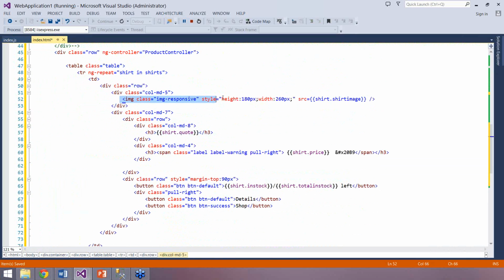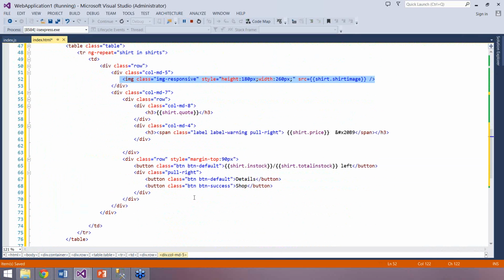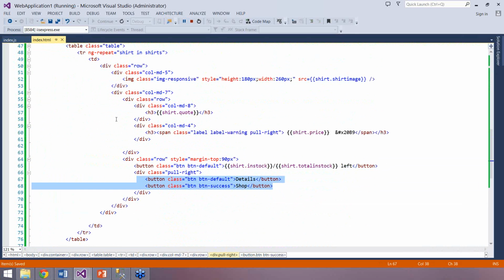In the image, I'm displaying the sort image, right? In line number 66, I'm displaying the number in stock and total in stock. Then in line number 68 and 69, I'm putting two buttons like details and shop. So far so good.